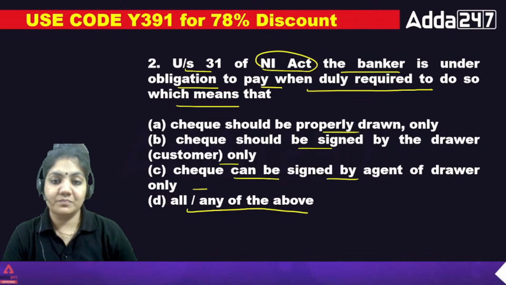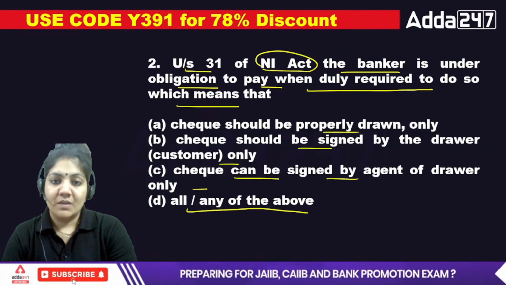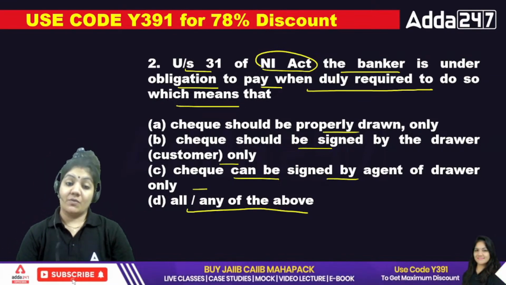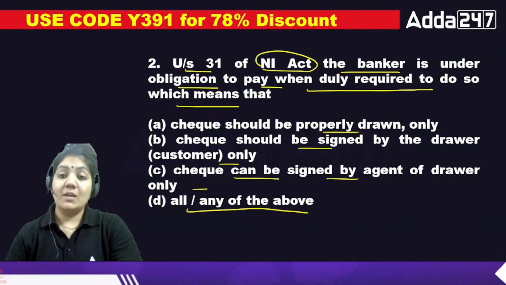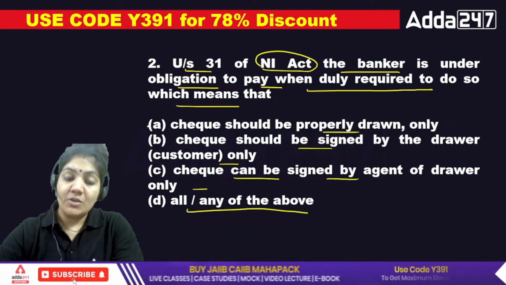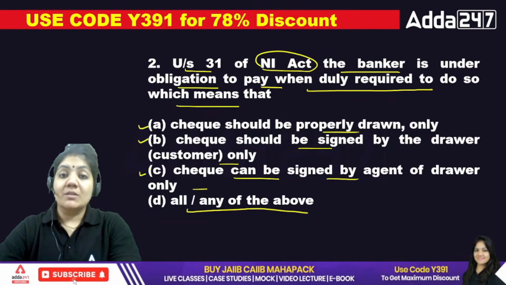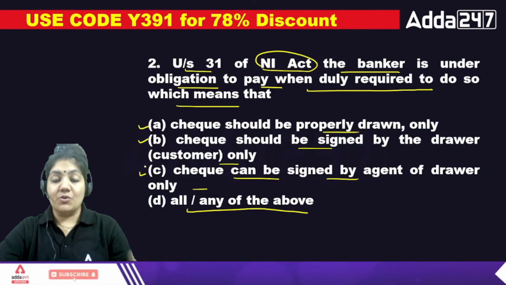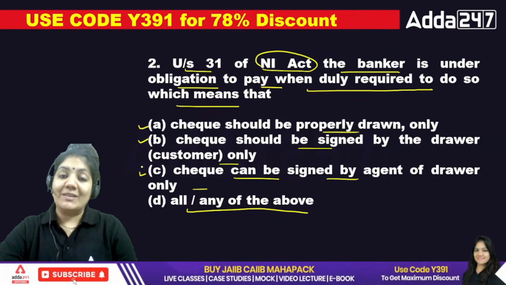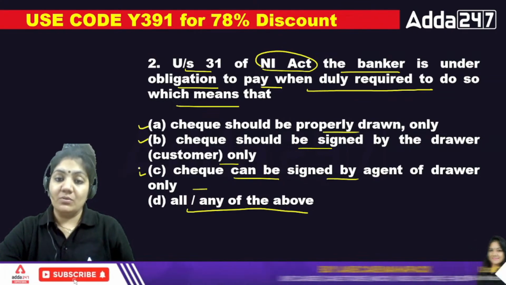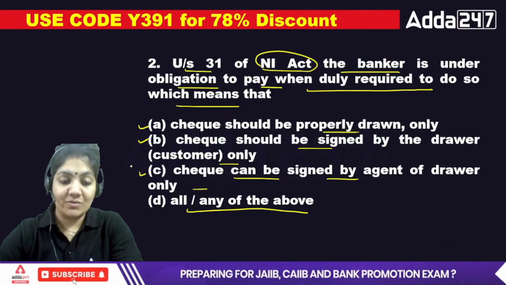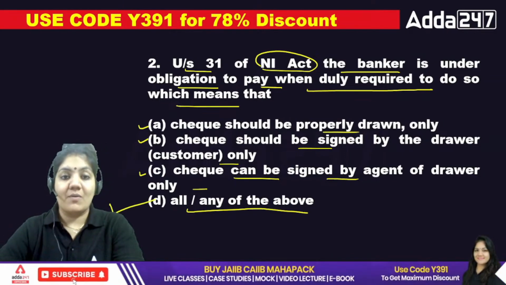Second one. The check should be properly drawn, the check should be signed by the drawer, the check can be signed by the agent of the drawer. Exactly, because the drawer has authorized the agent. A and B are right, but why is C right? Suppose the principal, that is the drawer, has given authority to the agent to work on his behalf. In that case, whatever work is done by the agent is assumed to be done by the principal. So the last option, any of the above, is the right answer.